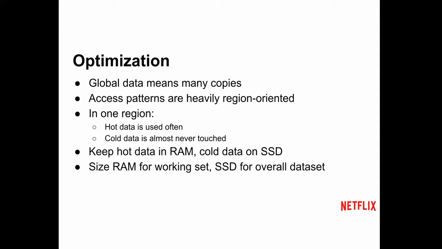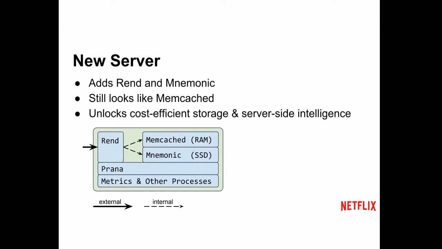The other thing to note for us is that our access patterns are very heavily region-oriented. If you're sitting in California on your PS4 watching Netflix, you're going to be hitting US West 2 99.99% of the time. That means the hot data in one region is cold data in other regions. Some data is just cold all the time. So what we're rolling out now is hot data in RAM, cold data on disk, and it also affects our scaling, but that's fine.